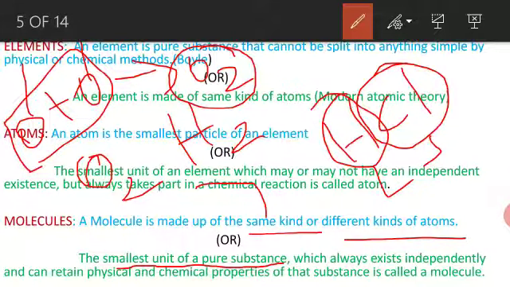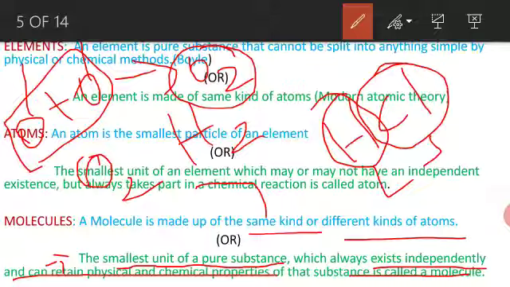The smallest unit of pure substance which can always exist independently and retains physical and chemical properties. Retain means to have their own properties. This substance is called a molecule. The molecule has two definitions. The first one: a molecule is made up of the same kind or different kinds of atoms.